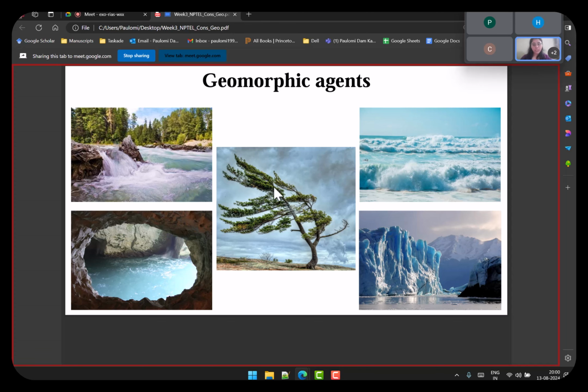So this, as the image suggests, is very windy in nature. So this is wind. These two here, I'm sure you would have seen the images for sure. This is an ocean. This is glaciers. Yes, glaciers. Correct. Excellent. So this is ocean, this is glacier. What are these two?